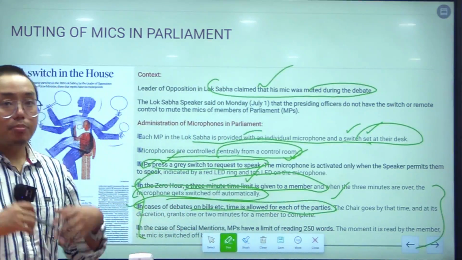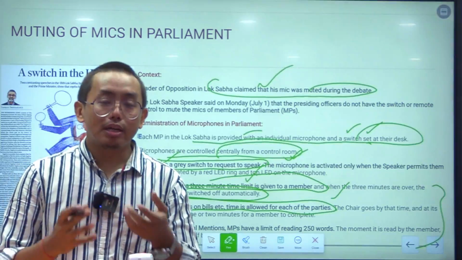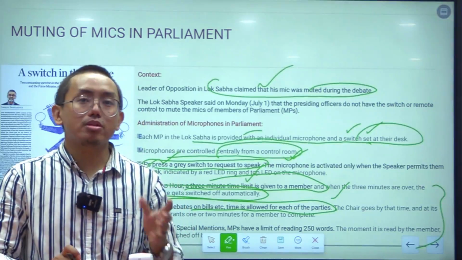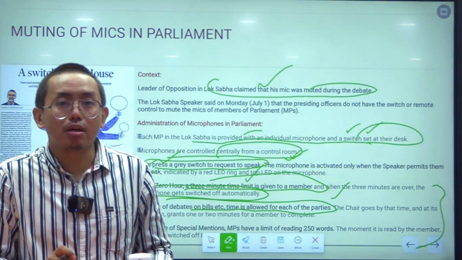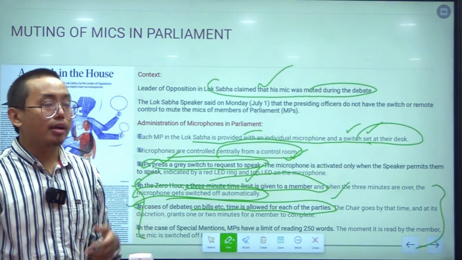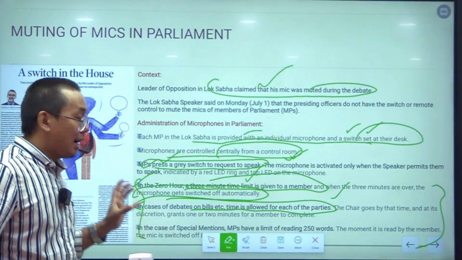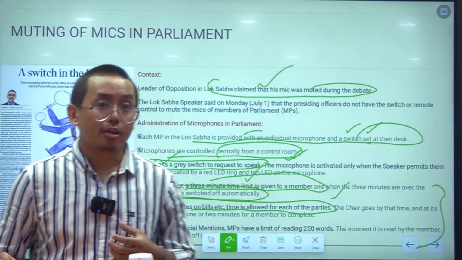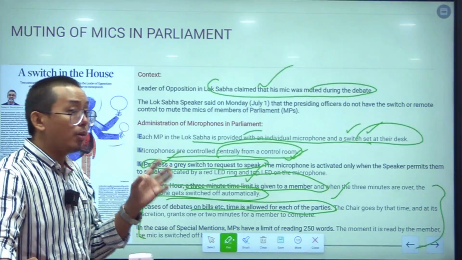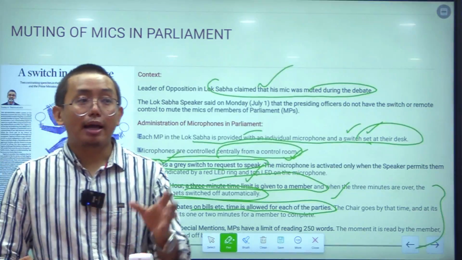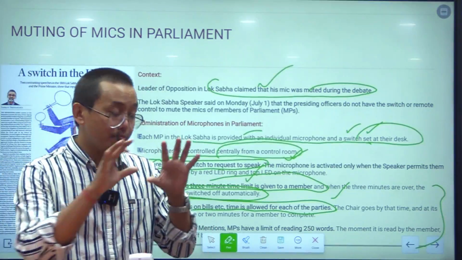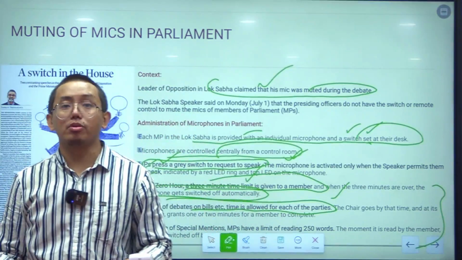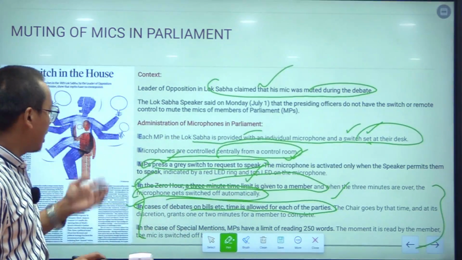सो जब डिबेट होता है रिलेटेड टू सम बिल्स, for instance the Constitutional Amendment bills, let's say a CAB or any other bill, then the time will be allotted to each political party, not to the individual. ठीक है, so each political party will get a certain time, and that time again will be divided by the political party among their members. So this is how the time will be allotted.